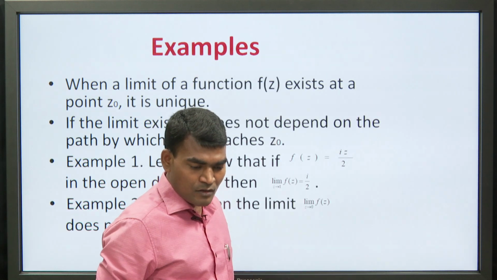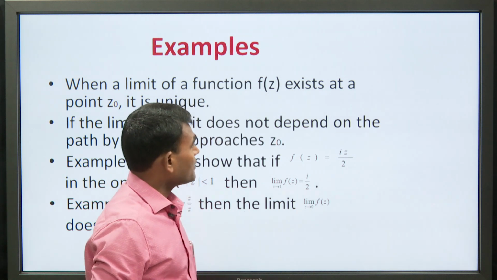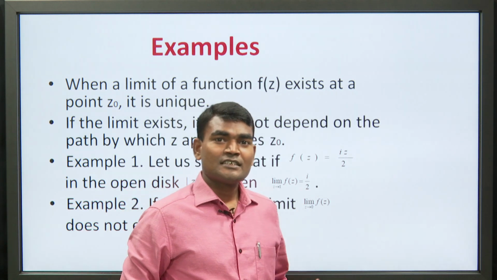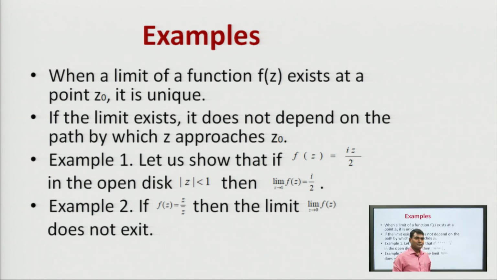Now, there are some properties of the limit. If the limit exists, then it is unique, and when the limit exists, it does not depend on the path. It means that when the limit depends on the path, then we say that the limit does not exist. For example, here we have taken two examples.